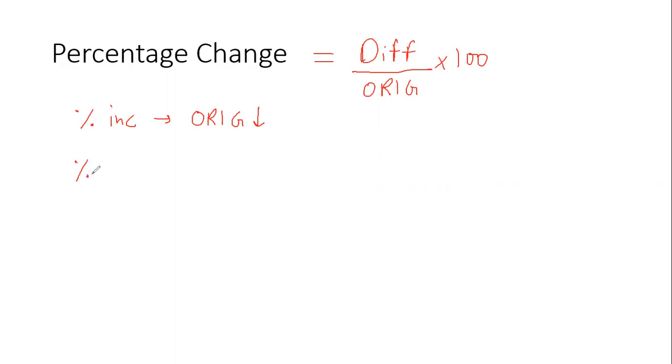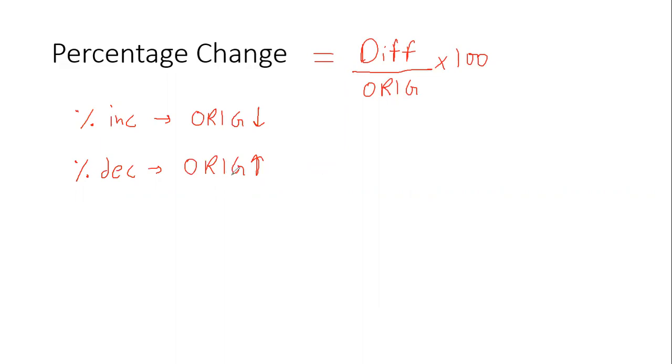And if I'm calculating percent decrease, the original will always be the higher value. So just keep in mind the difference will always remain the same, but based on what I'm calculating, the original keeps on changing.